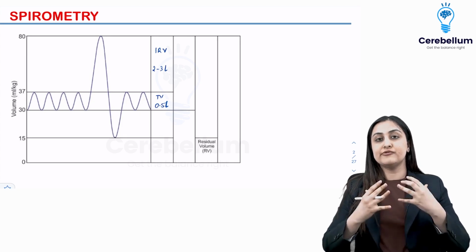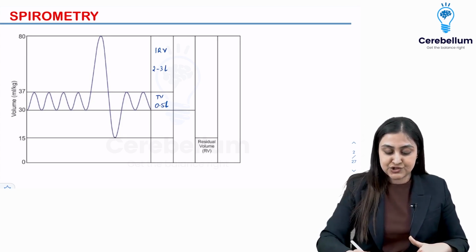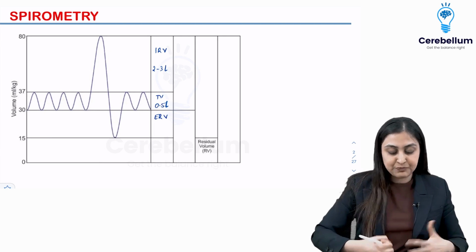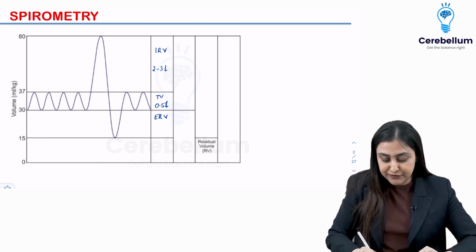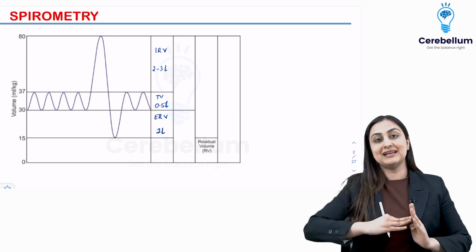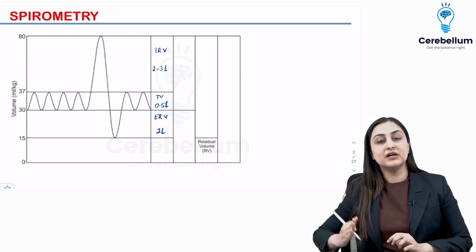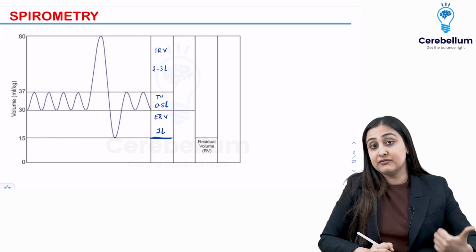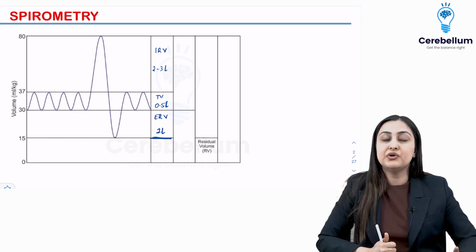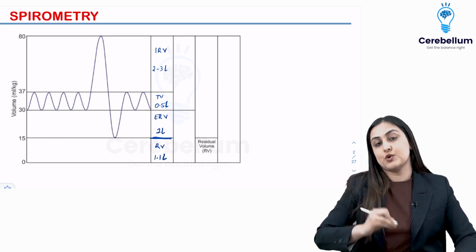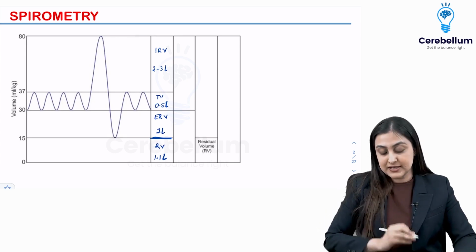On the other hand, when I do a forceful expiration, the extra volume of air which I can breathe out is the expiratory reserve volume, and you can see schematically that it's almost half of the IRV. So it's somewhere close to 1 liter. That's how you want to remember: I can inspire double the air, but expire only half of that volume. And the volume of air which nobody can take away from you, it is your birthright. No amount of forceful expiration can take that away. That is the residual volume, which is again 1.1 liters. This is what is always going to remain in the lung.